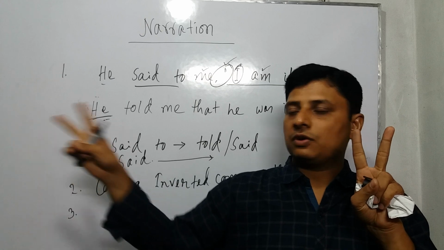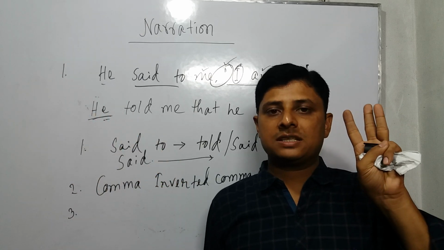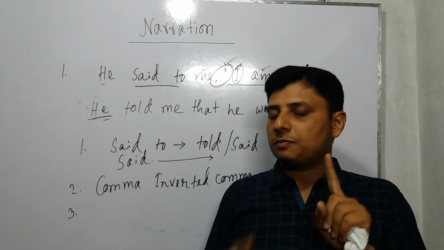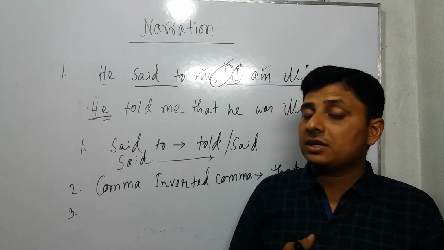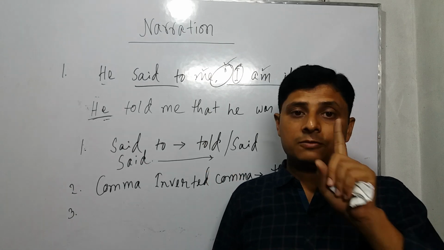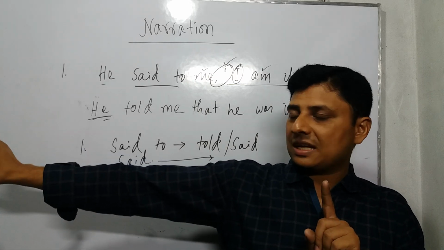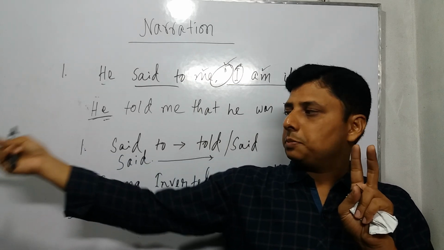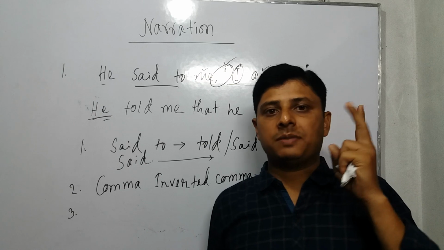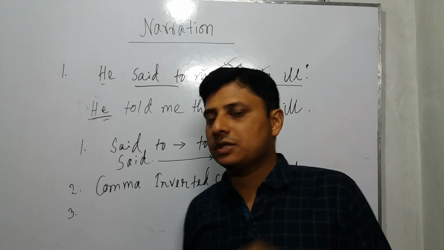The second person always follows the object. And third person, there is no change. So when you find a person, you have to detect the first person. If you find the first person, it depends on the subject. Second person depends on the object, and third person there is no change, okay?